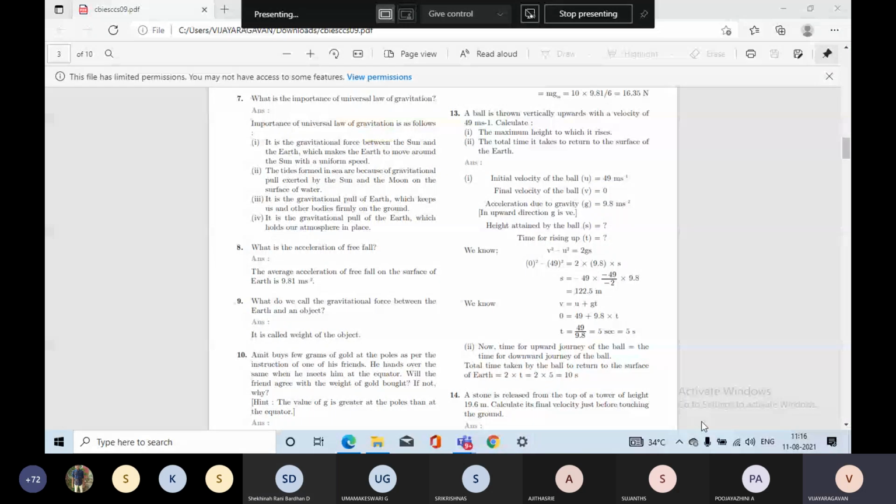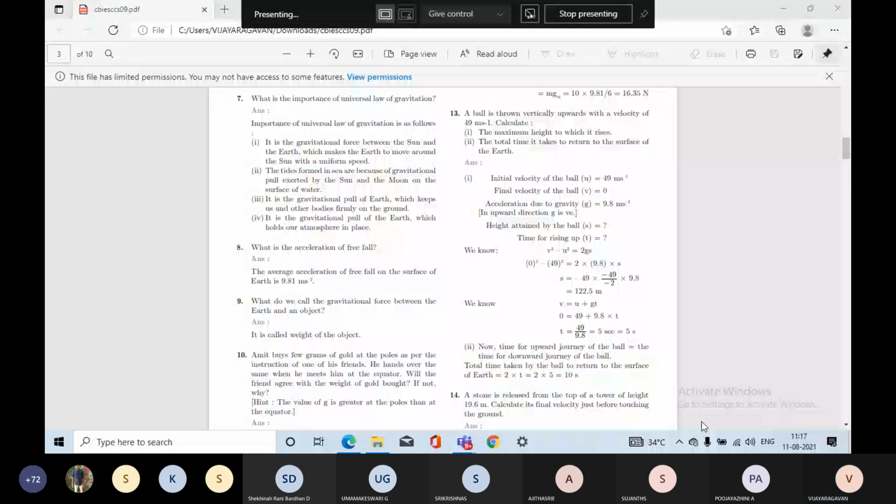v is equal to u plus at is the first formula. Instead of a, you are putting g here, because g is the acceleration due to gravity. So the value of g is equal to 9.8 here. So 0 is equal to 49 plus 9.8 into t. From this, you are going to find the value of t. So t is equal to 49 by 9.8. We get the answer as 5 seconds.